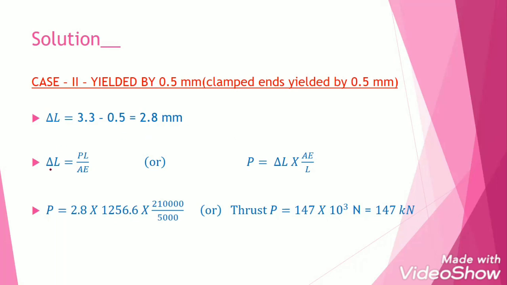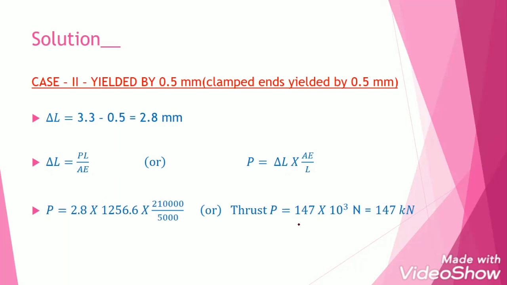So I can equate delta L is equal to PL by AE and put the values. But now delta L you have to put as 2.8 millimeter, and the other values are the same. So P is equal to delta L into AE by L. Substitute the values, and P is coming now 147 into 10 power 3 Newton, which is equal to 147 kilonewton.